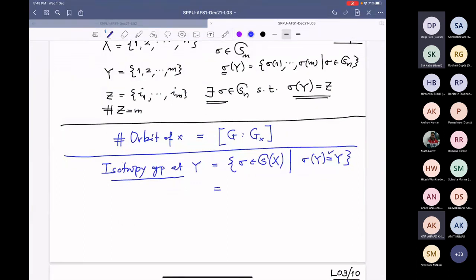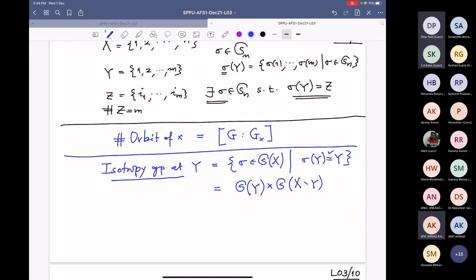This isotropic group at Y is permutations on Y cross permutations on X minus Y. They are moving in Y only, and elements of the complement of Y are moving among themselves only, because these are all bijective maps.